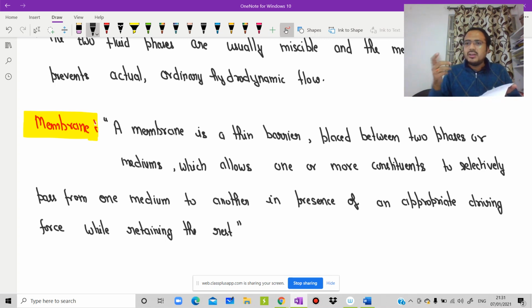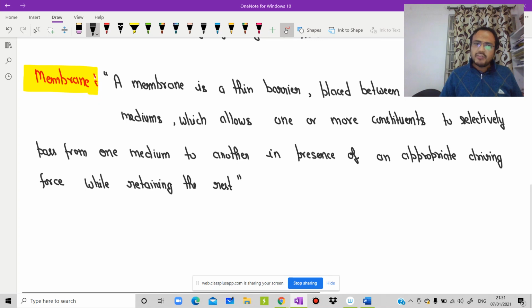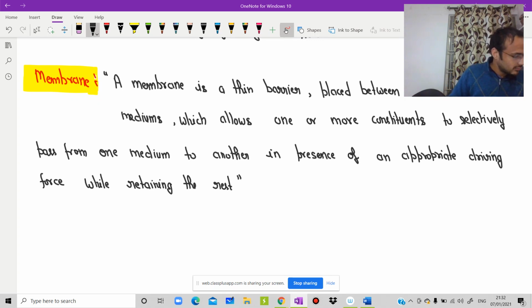Maybe both phases are liquid, maybe liquid and gas, maybe both gas. So we have these three cases. A membrane is a thin barrier placed between two phases or mediums which allows one or more constituents to selectively pass from one medium to another in the presence of an appropriate driving force while retaining the rest. Is it clear?